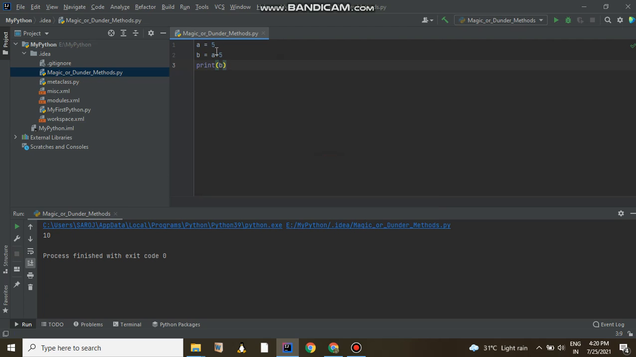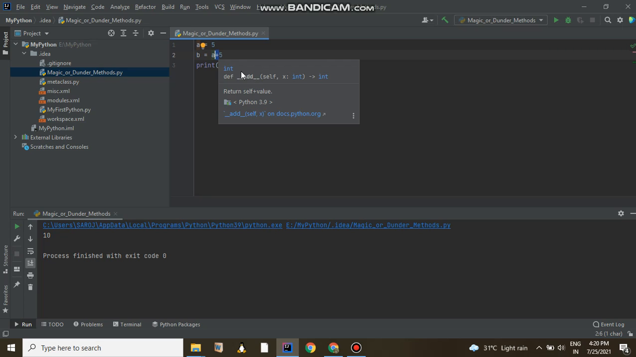So here I am using the operator plus. This plus operator, internally, you can see, is calling the add method, which starts with double underscore and ends with double underscore. So this way, internally it will invoke the add method. Similarly there are a lot of such methods which are actually running or working behind.